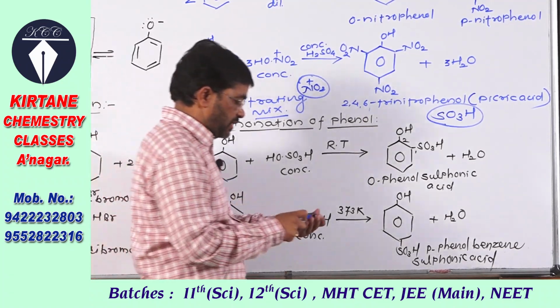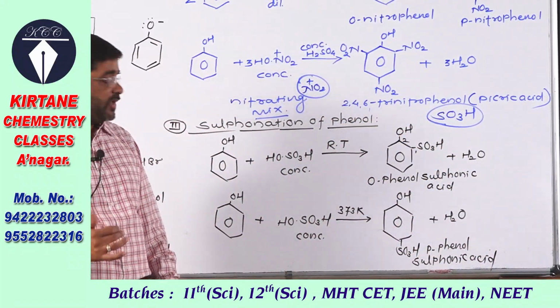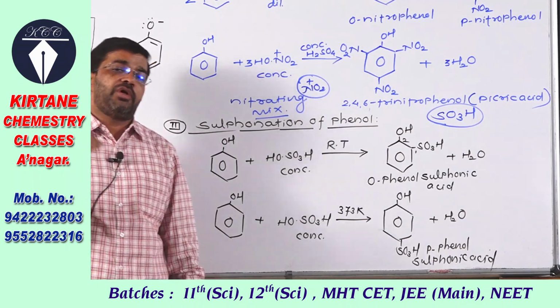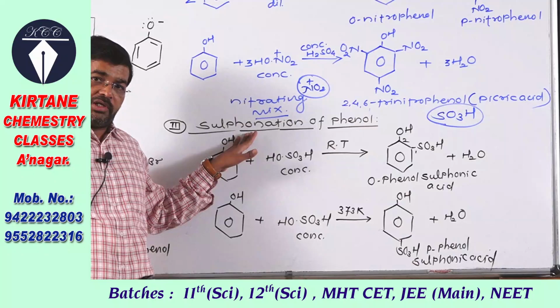That is nothing but paraphenol sulfonic acid, or its IUPAC name is 4-hydroxy benzene sulfonic acid. This is the sulfonation of phenol.